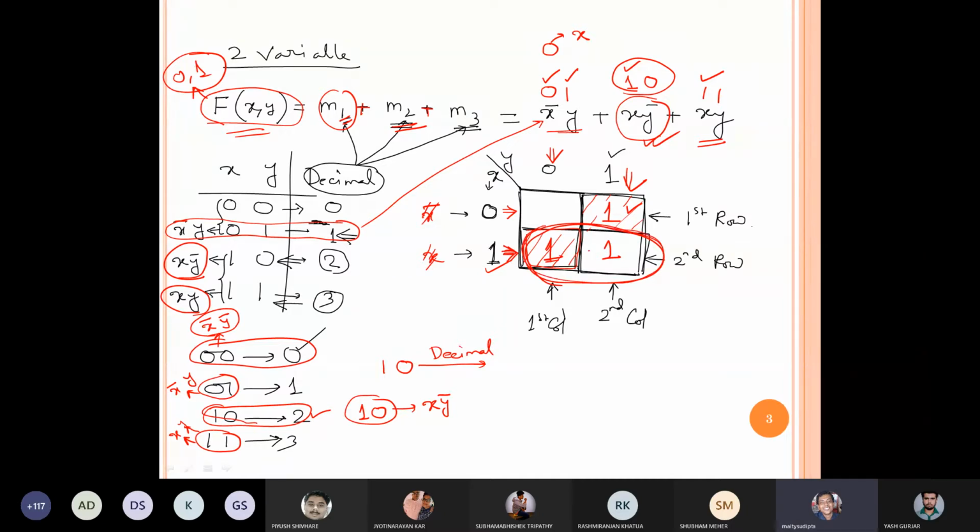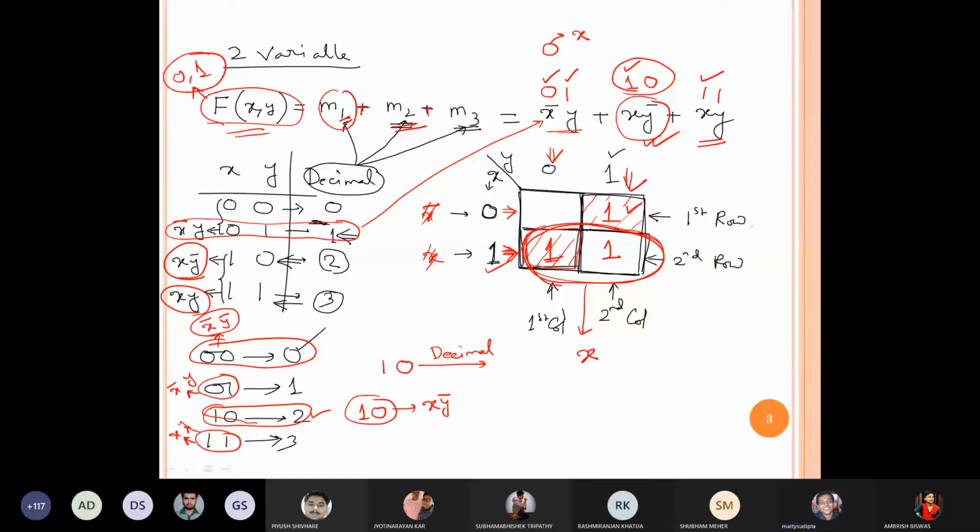Out of two boxes, only x is common. So I can write it is x. X is common. Up to this, is there any doubt? Any student is facing any issue? Because I'm comparing two successive boxes. How to make those comparisons will come later.